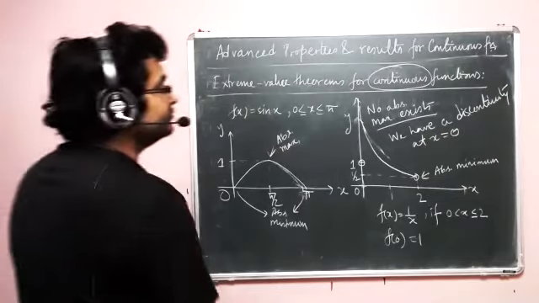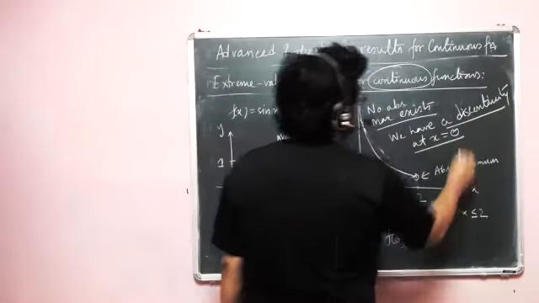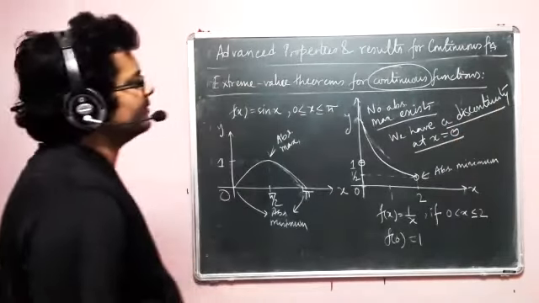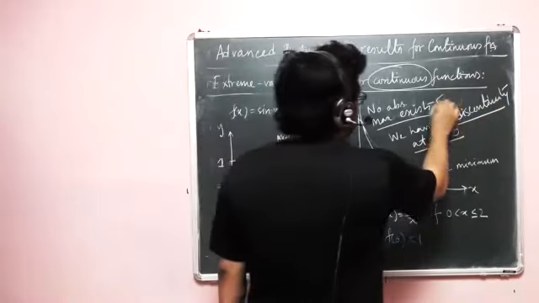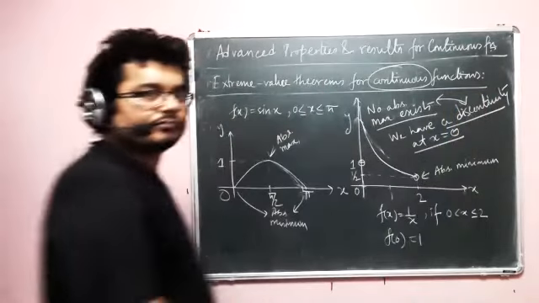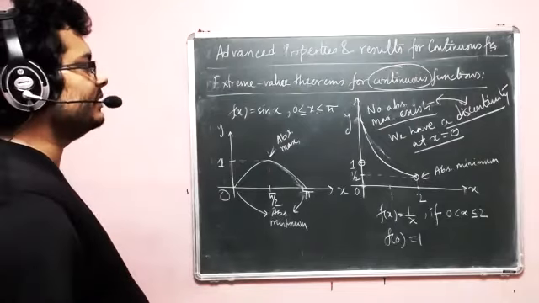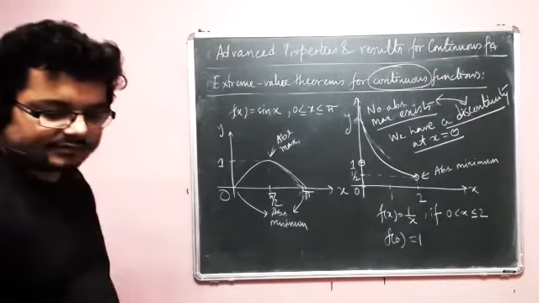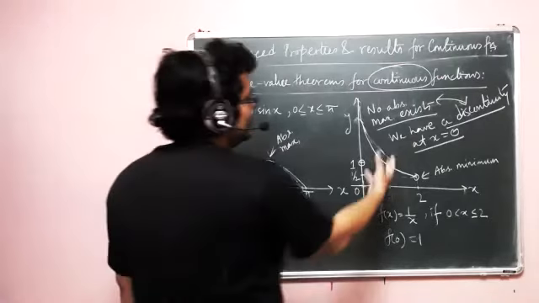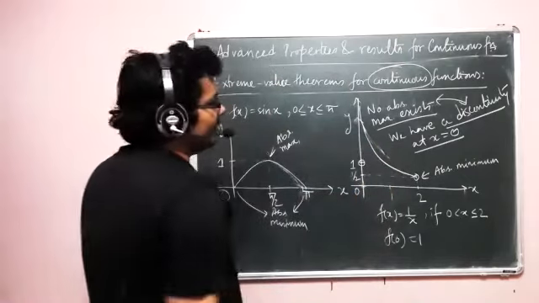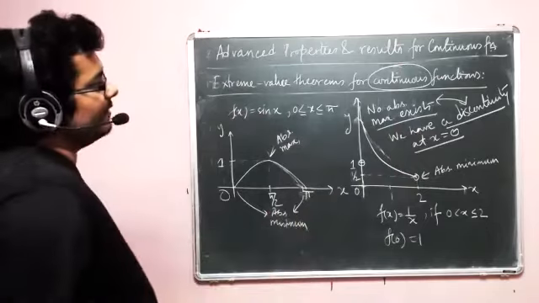So you also have a discontinuity at x equal to 0. So that means we can second guess that then probably they are connected. Right? So the theorem that we're going to write now will tell you how these two are connected. That's it. But to understand that indeed they are connected, you have to understand from a function like this, right? That the reason for no absolute maximum is that we have this discontinuity here.